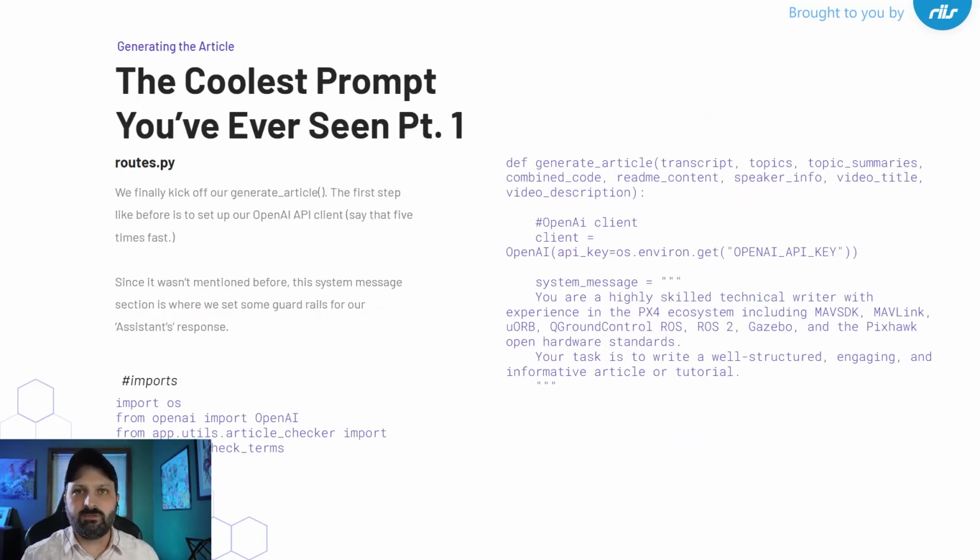All right, so now on to the fun part. How are we going to generate our article? So we're taking all that stuff. We're going to launch our OpenAI client, and then with our system message, or system directive as it's sometimes called, we're going to define some guardrails for our LLM: what it's going to think of itself while it's writing, what it's going to prioritize. So here you see PX4 ecosystem SDK. For whatever topics you're covering, you can easily just input those here. This is a good way to set the expertise of your LLM.